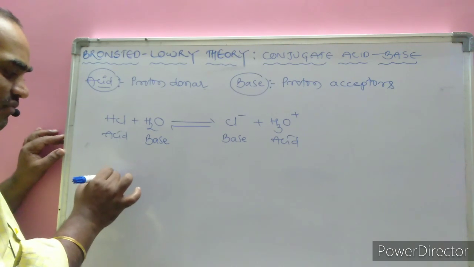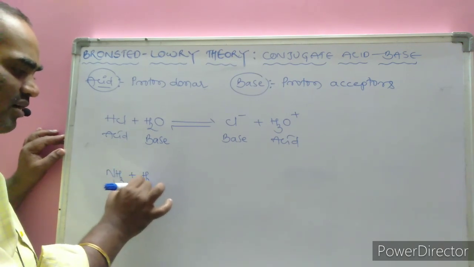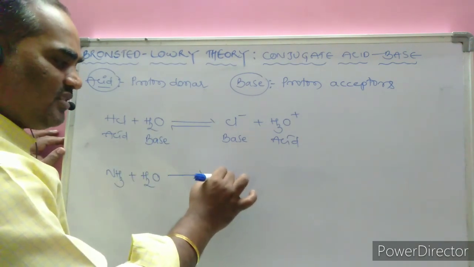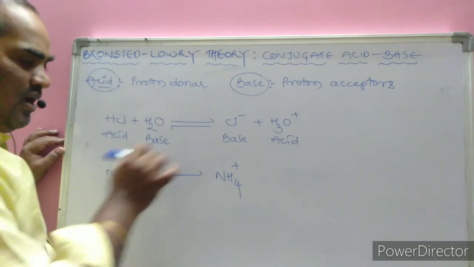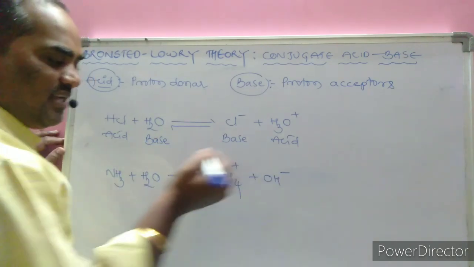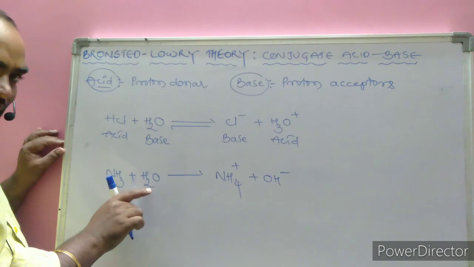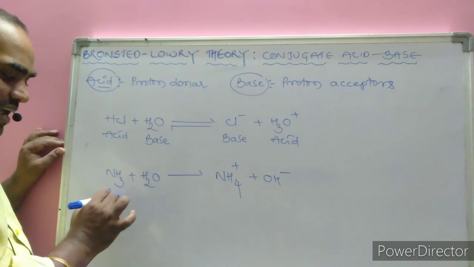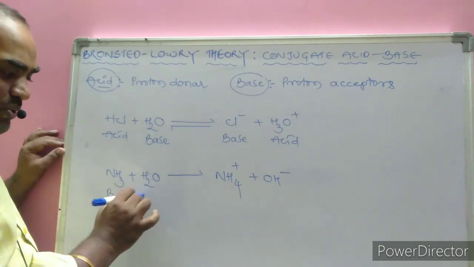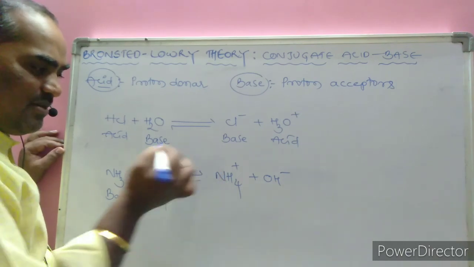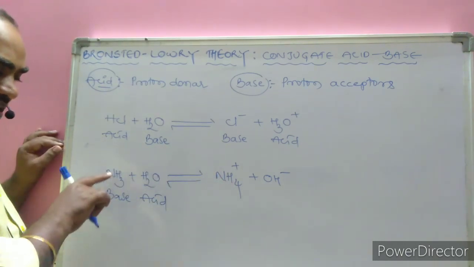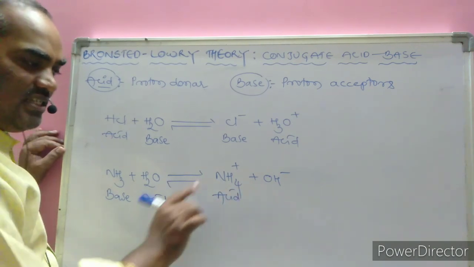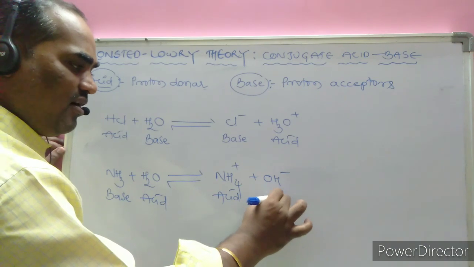Another example is when ammonia is dissolved in water. In the forward reaction, due to the presence of a lone pair of electrons, it gets converted into the ammonium ion, and the resultant is OH minus ion. Here a proton is donated by the H2O molecule to the NH3. NH3 accepts a proton, hence it is called base. H2O donates a proton, that is the acid. As far as the backward reaction is concerned, NH4 plus becomes NH3, meaning it donates one proton. Proton donor is called acid and proton acceptor is called base.